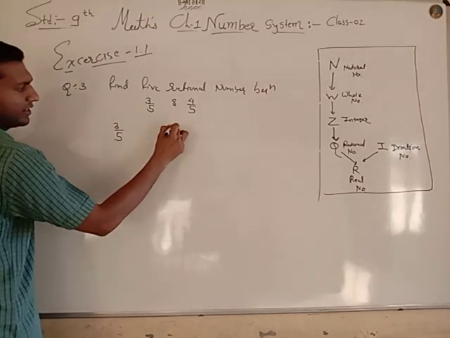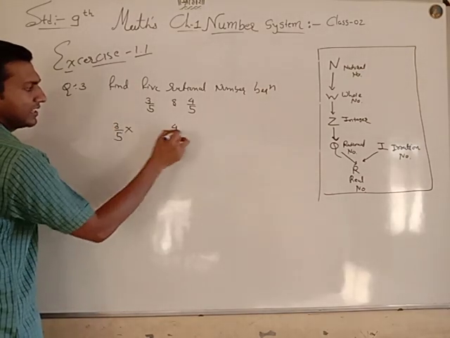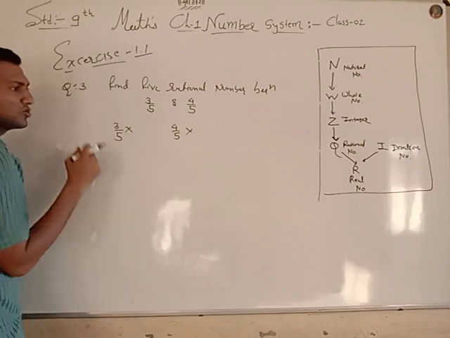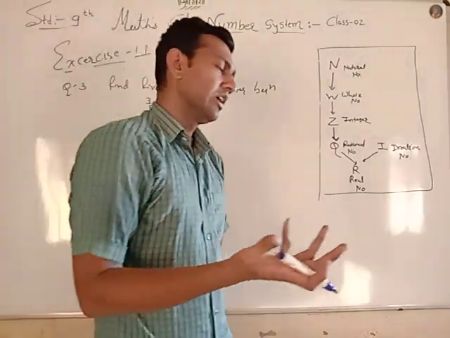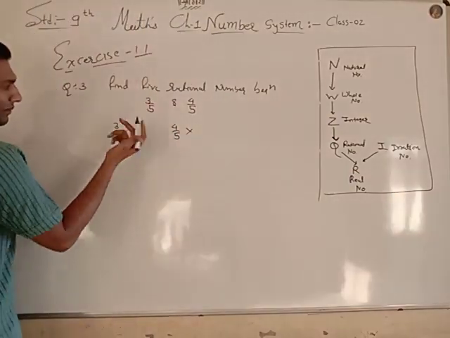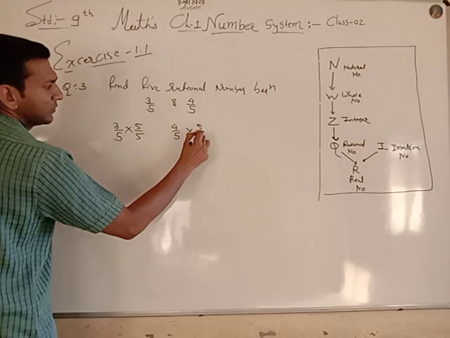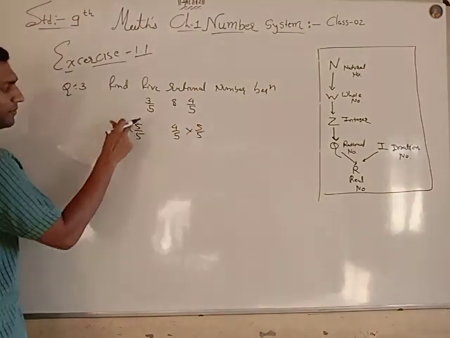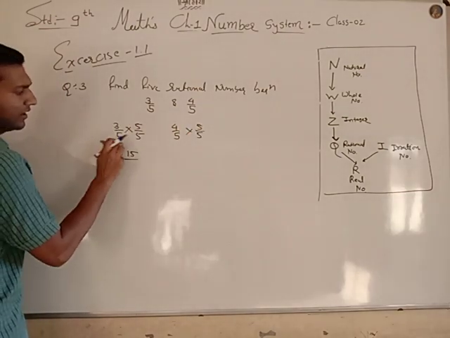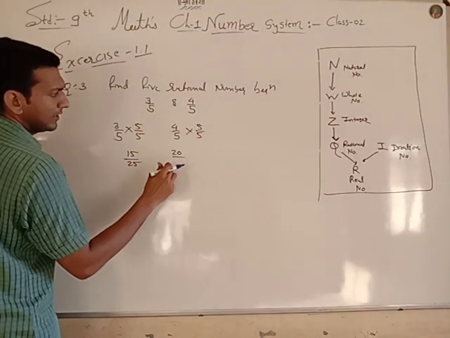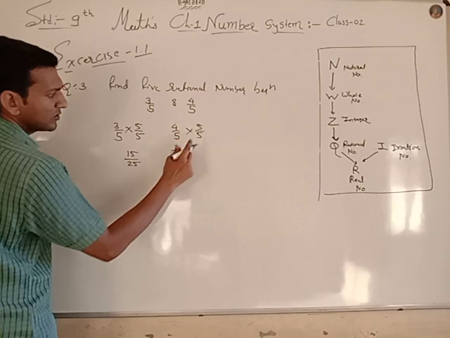Whatever the numbers given, multiply with any number. In the previous two examples I used 10. Let's multiply it with 5. What is the problem? Nothing is a problem. 5 3s are 15 upon 25 and 4 5s are 20 upon 25.